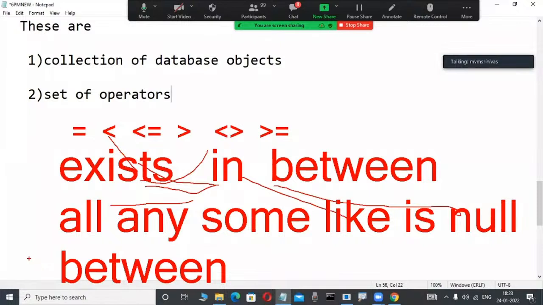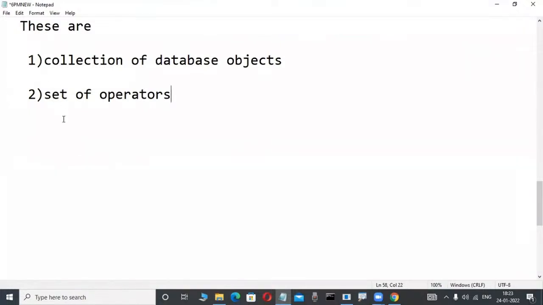What is LIKE? What is seasonal? What is BETWEEN? Where are we using them? That's why through these operators we are operating only. That's easy. But not only these two. The first two are very easy only. But not only these two.